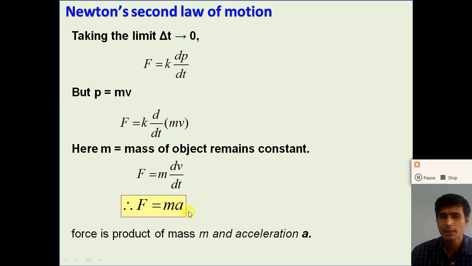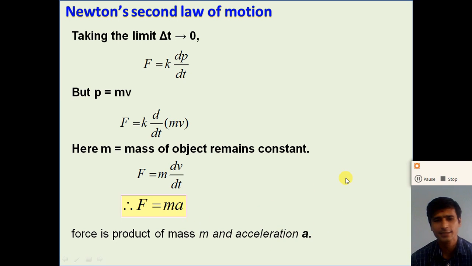So kg meter per second square, it is a Newton also. So 1 Newton is equal to 1 kg meter per second square. So what is the 1 Newton force? Can you define the 1 Newton force or not? So now dear student, understand this mathematical form of the Newton second law. What is the 1 Newton, definition of the 1 Newton, right?